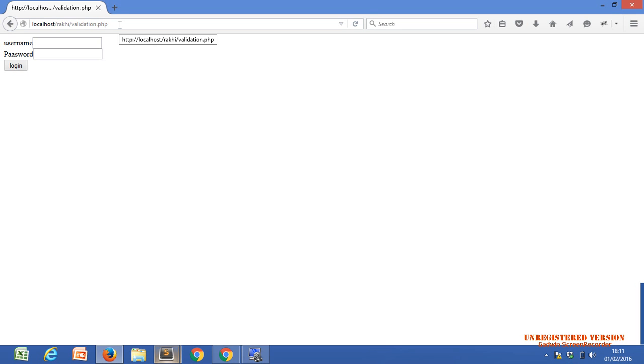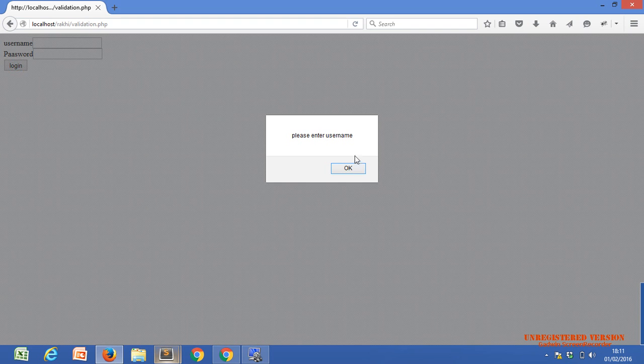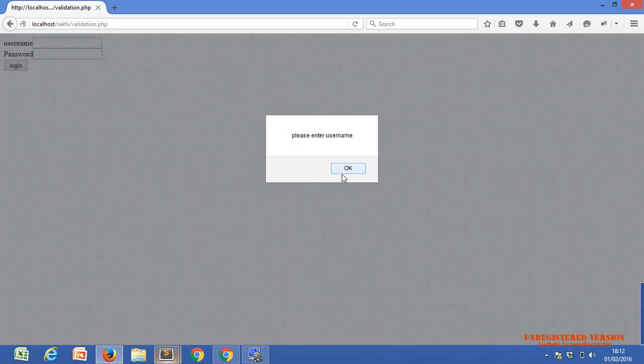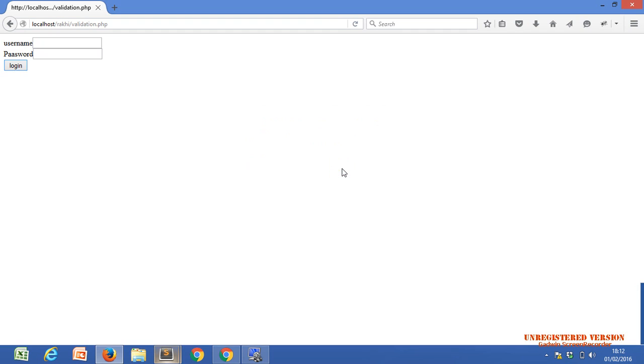Now we are trying to submit, but we are getting one message: please enter username. Why? Because we didn't enter a username, so that is wrong. After entering the username and password, only then do we have to submit the form. But we are getting the message, and our form is also not submitting. There is no refresh. No refresh means our form is not submitting. Refresh means our form is submitted to the server. Just keep this in mind by heart.